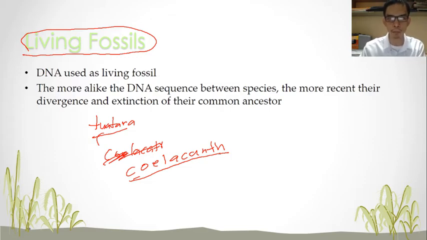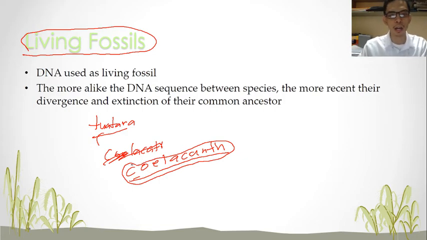It should be extinct, but one was found in South Africa. Scientists studied how the DNA sequences of these organisms are arranged. These are the living fossils.